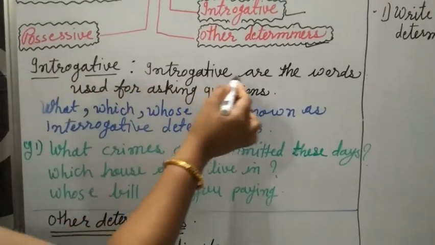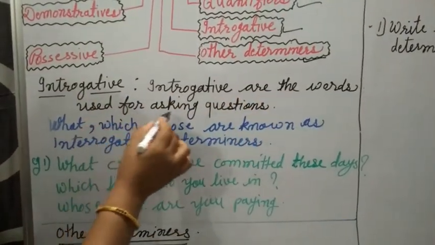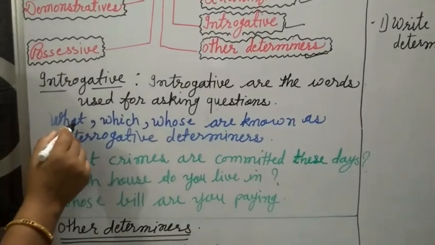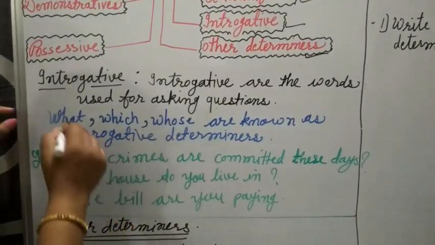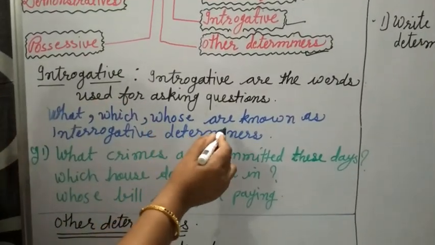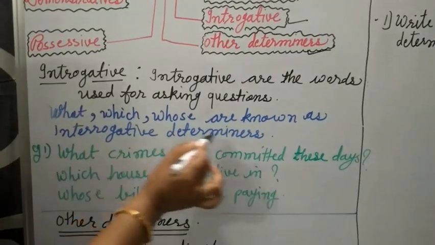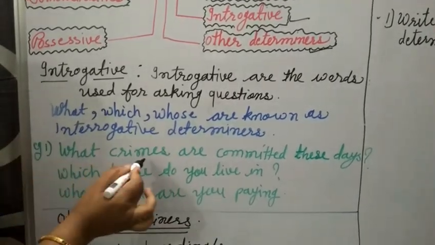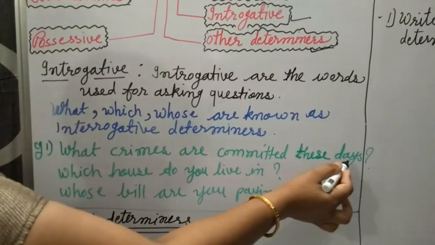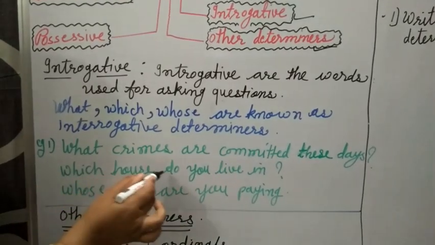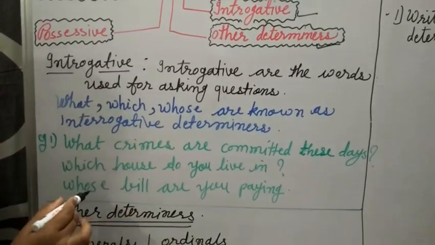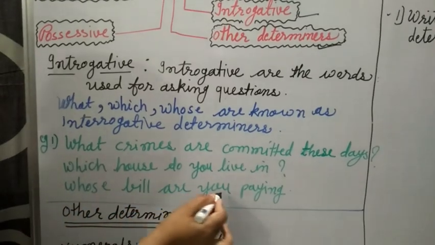Interrogatives. Interrogatives are the words used for asking questions. What, which, whose. These words that ask questions are known as interrogative determiners. What crimes are committed these days? Which house do you live in? Whose bill are you paying?